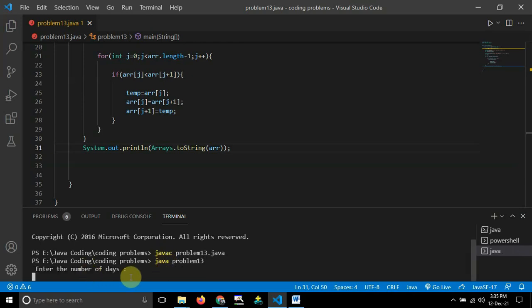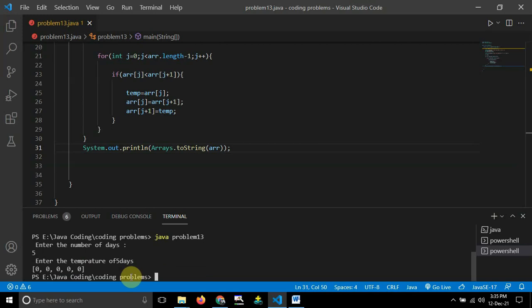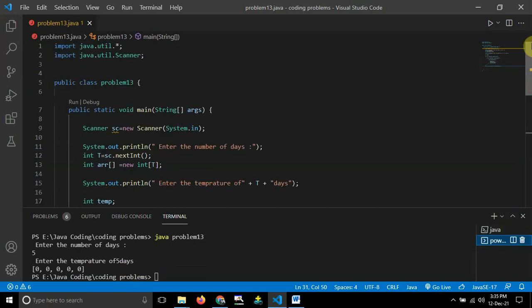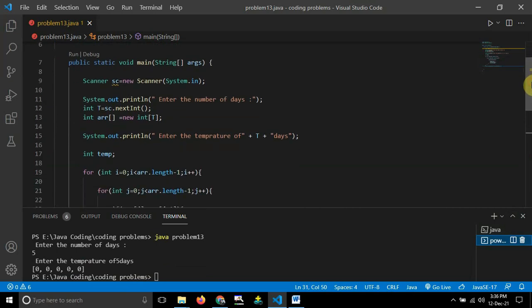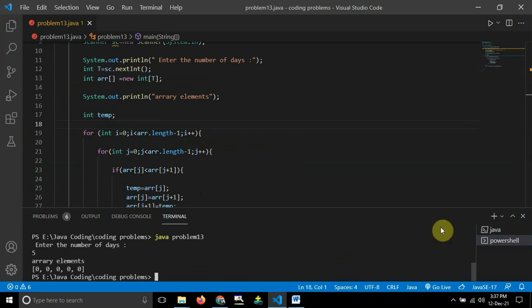Enter the number of days, let us say 5 days. Enter the temperature of 5 days. Okay guys, so here there is one problem. The array elements are showing as 0 0 0 0.